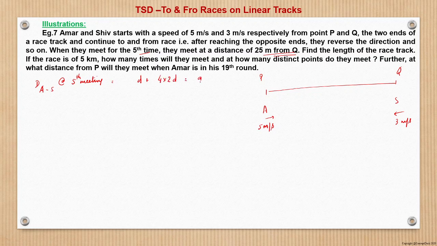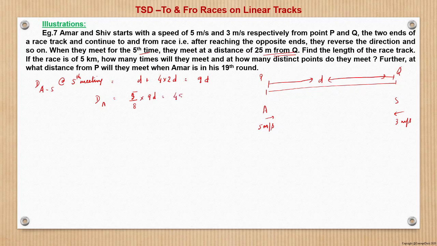So it becomes 9D, where D is the length of the track PQ, right? So 9D distance. Of this 9D, what is the distance covered by Amar? Amar's share will be in the ratio of 5 to 3, so 5 by 8 into 9D.